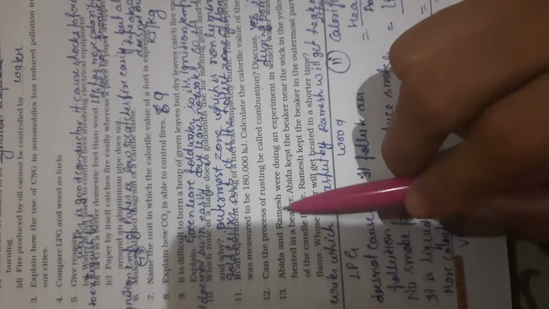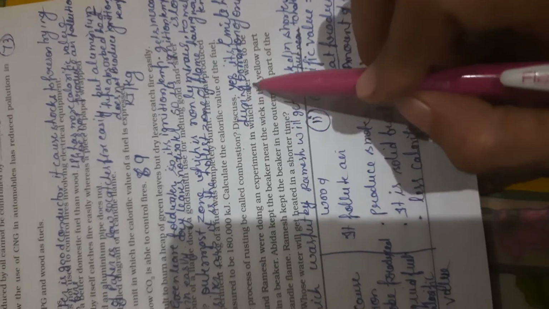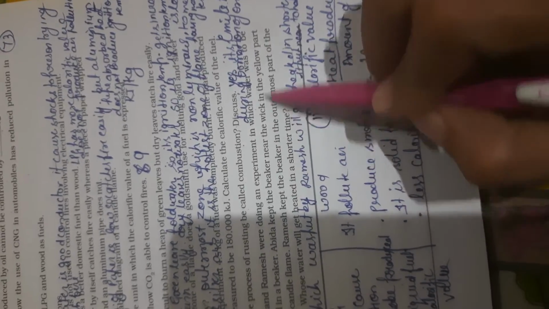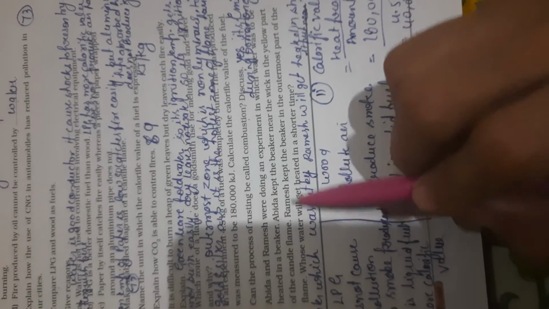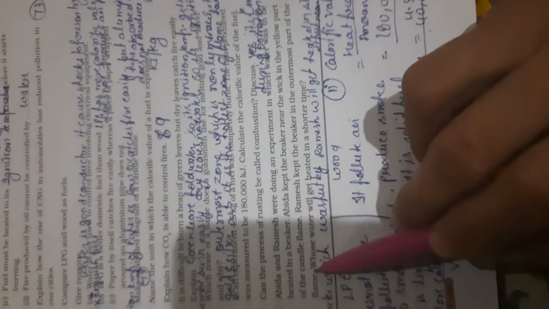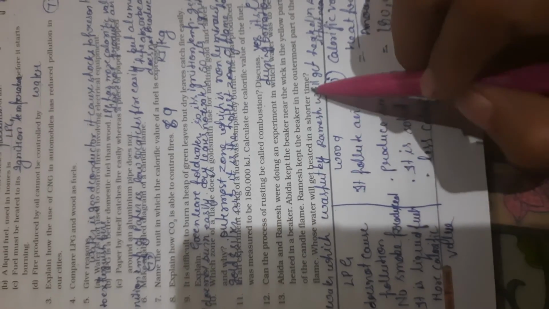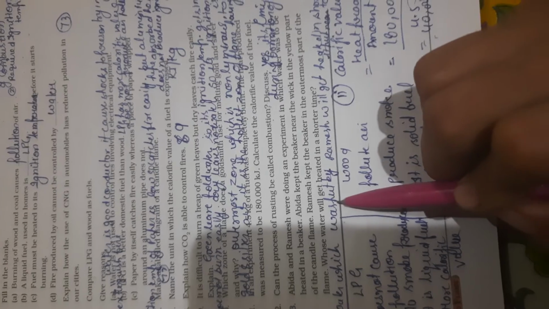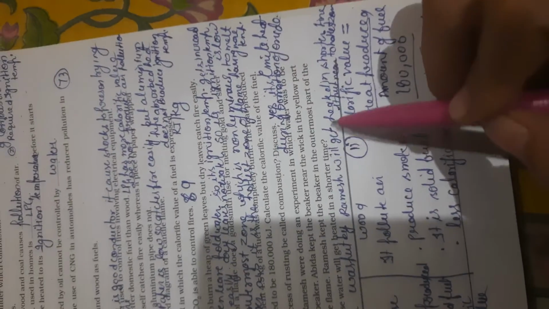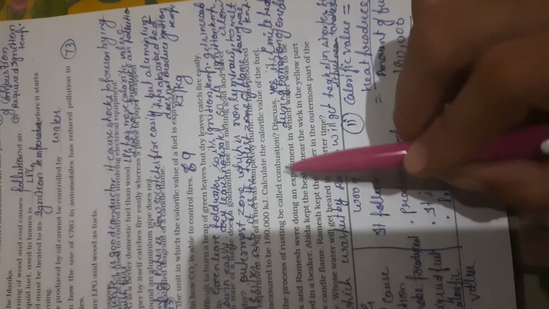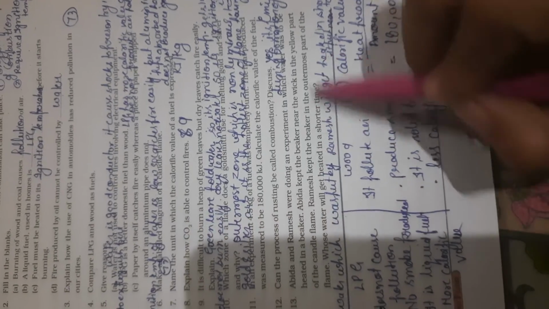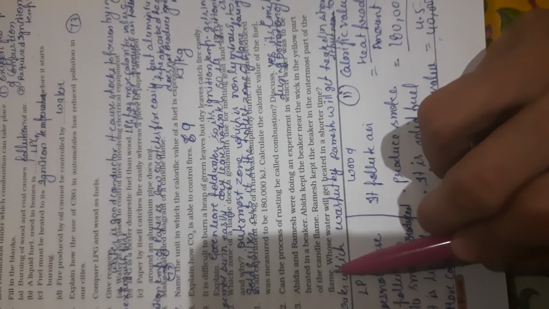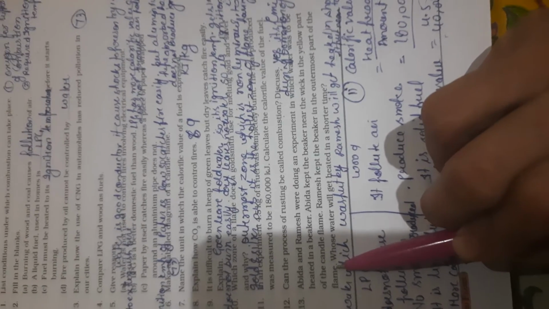Next question. Abida and Ramesh were doing an experiment in which water was to be heated in a beaker. Abida kept the beaker near the wick, in the yellow part of the candle flame. Ramesh kept the beaker in the outermost part of the flame. Whose water will get heated in a shorter time? The water put by Ramesh will get heated in a shorter time because the outermost part is the hottest part of the flame.